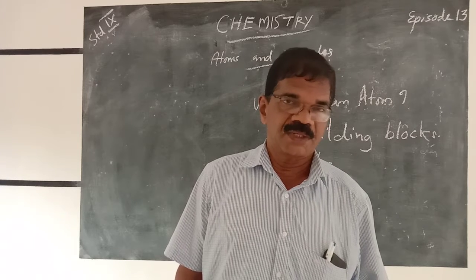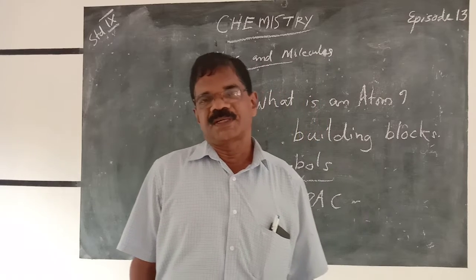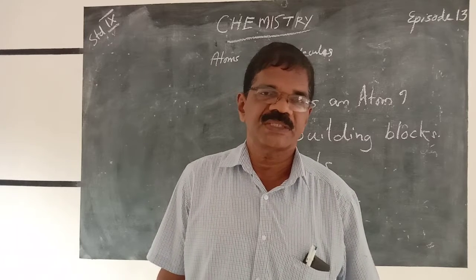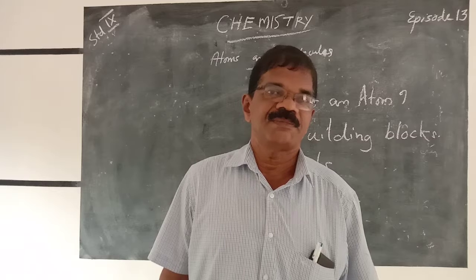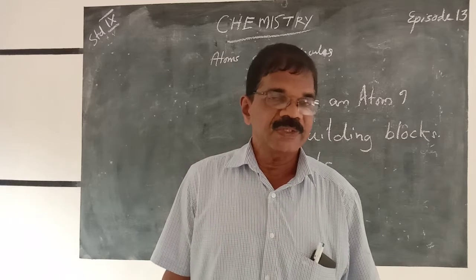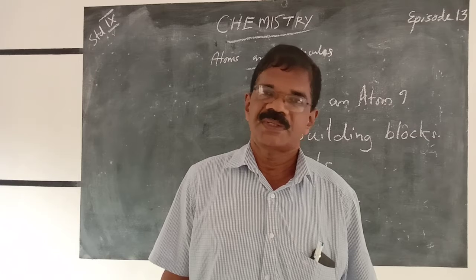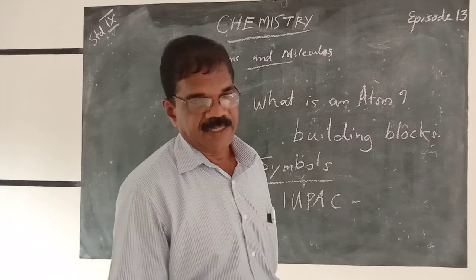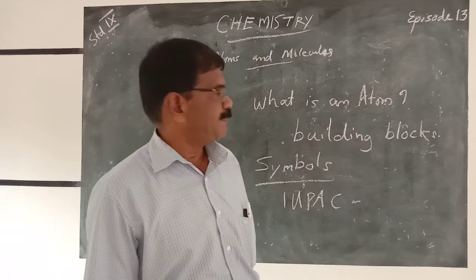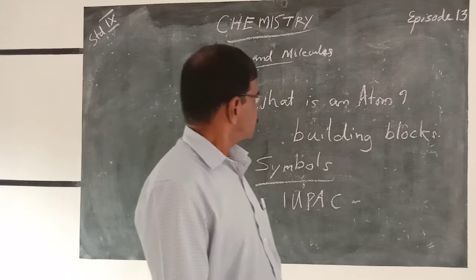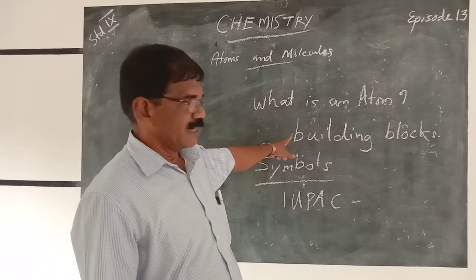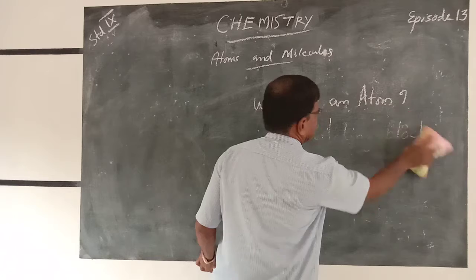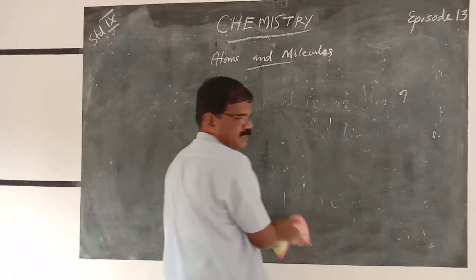A definite quantity. Do you know who first used the symbols? The symbols were put forward by the scientist John Dalton. John Dalton is the first scientist who put symbols instead of their names. John Dalton introduced symbols, and each represents a definite quantity of the element. So you have to remember, an atom is a building block, the symbol and IUPAC. John Dalton is the first scientist who used symbols.